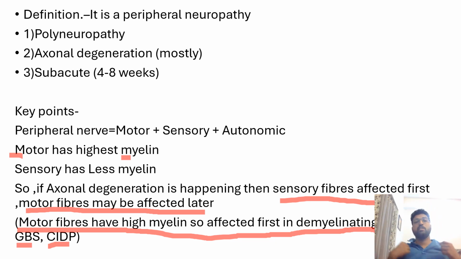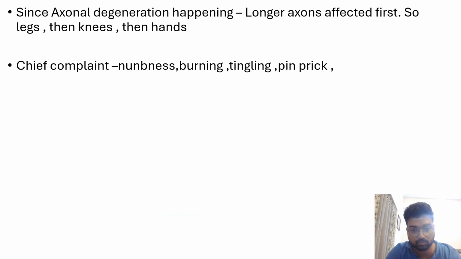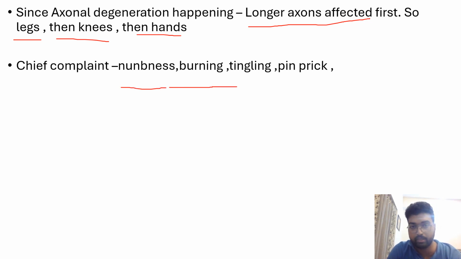So toxic neuropathy: polyneuropathy, axonal degeneration, subacute course, and since it is axonal degeneration, sensory symptoms will be most predominant. Motor fibers are not affected because this is not a demyelinating condition. So long axons are affected first: legs, knees, hands, stocking and glove. Chief complaint, since we know that in axonal degeneration the sensory fibers are affected most importantly, is sensory complaints: numbness, burning, tingling, pinprick. Long axons.